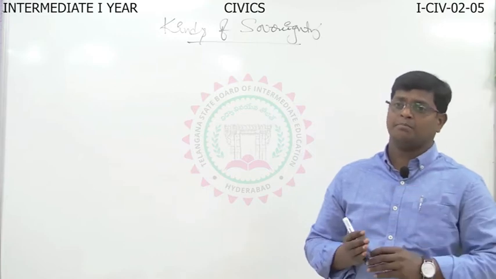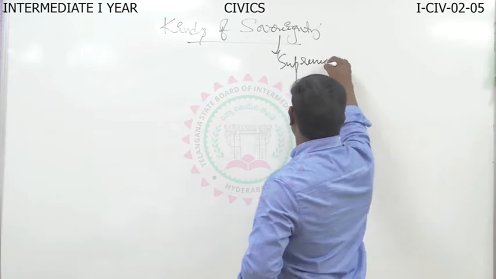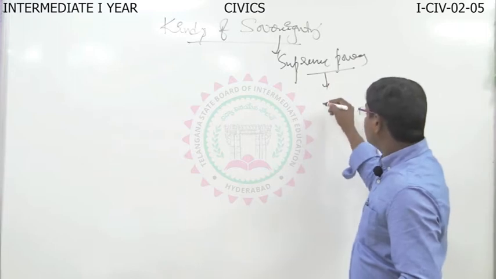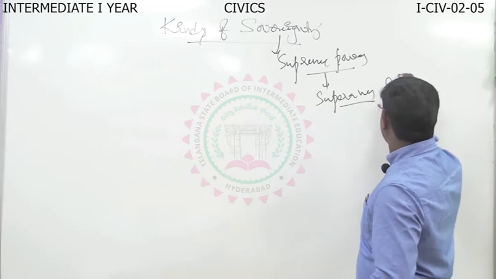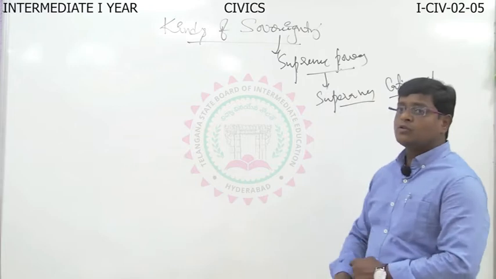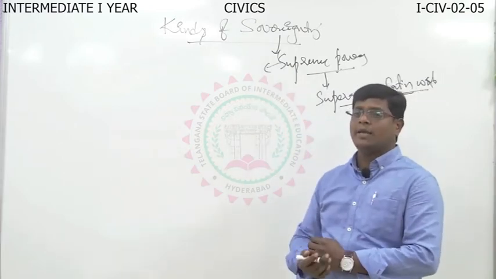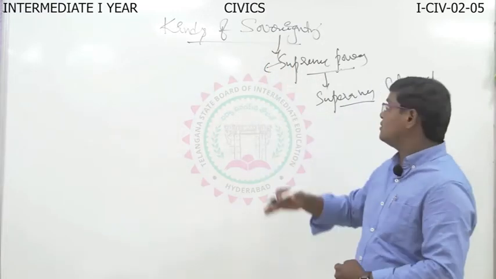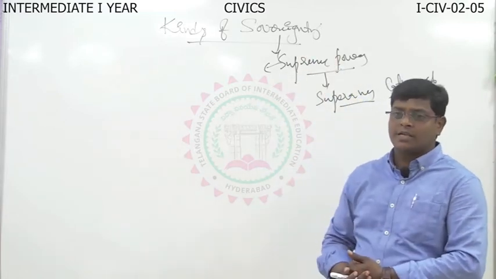Sovereignty is the supreme power. This supreme power is derived from the word superaneus, a Latin word, which means supreme power. This was the final apex power enjoyed by the sovereign. That means it is enjoyed by the state. Who enjoys the sovereignty power? Popularly, the state enjoys the sovereignty power.